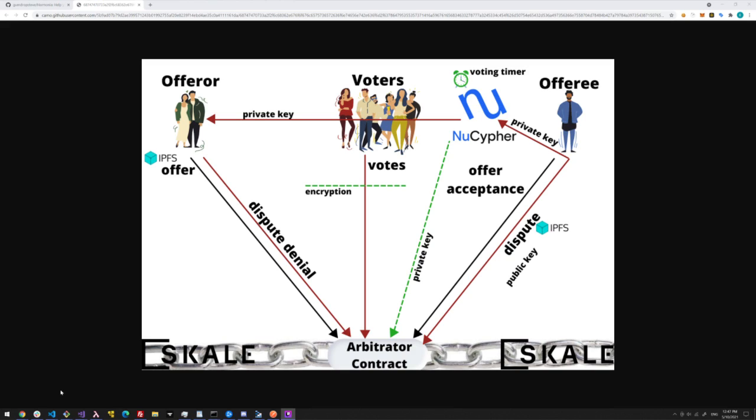Anyways, the vote is open to anyone staking the Harmonia token, and if they participate in the voting process, they receive rewards in the form of Harmonia tokens. And so that's a way to financially incentivize people to vote. In the future, we would also like to look at ways to penalize voters that are voting unfairly or incorrectly.